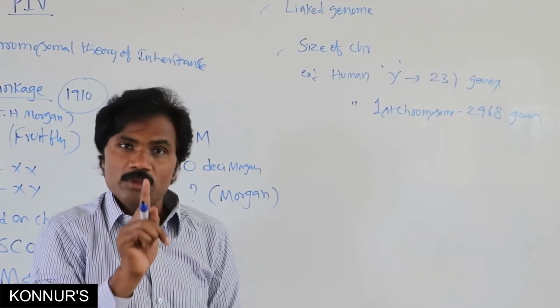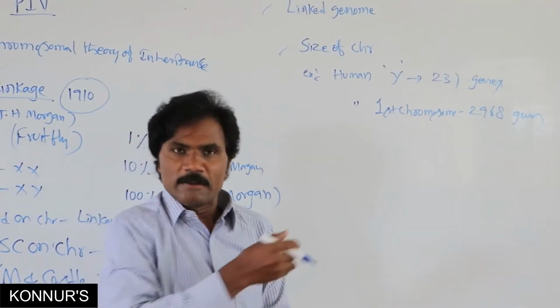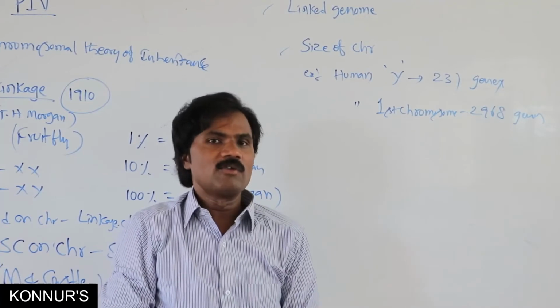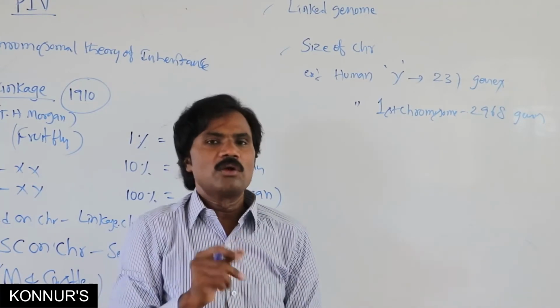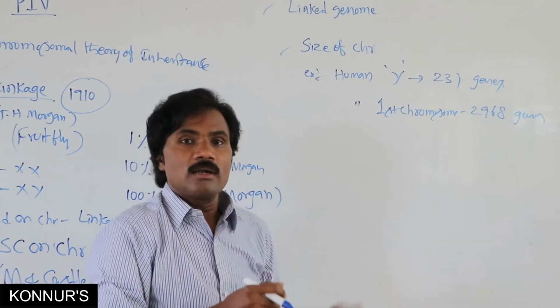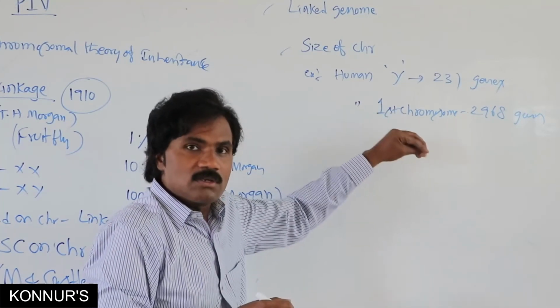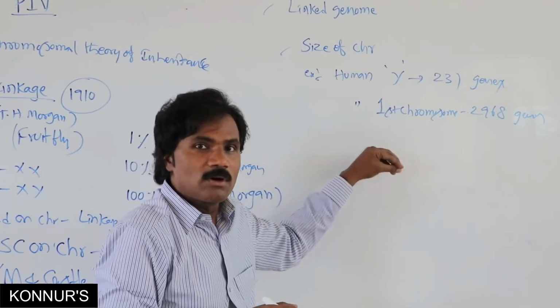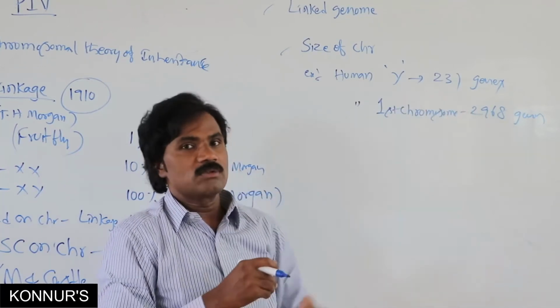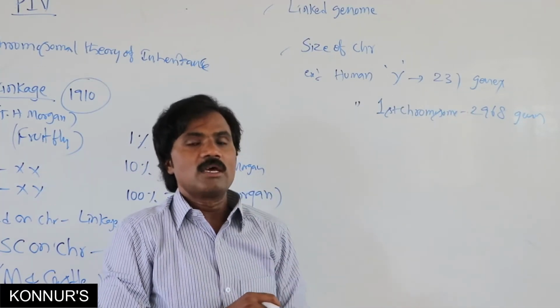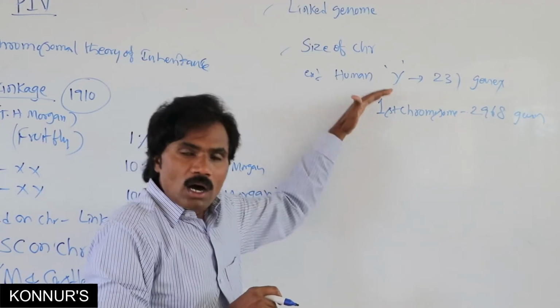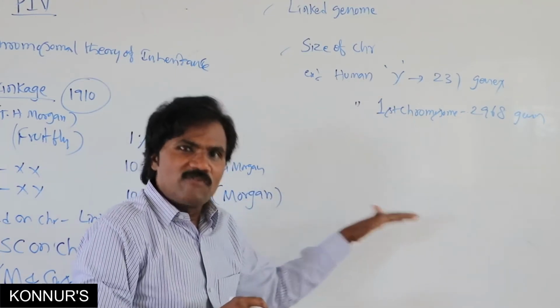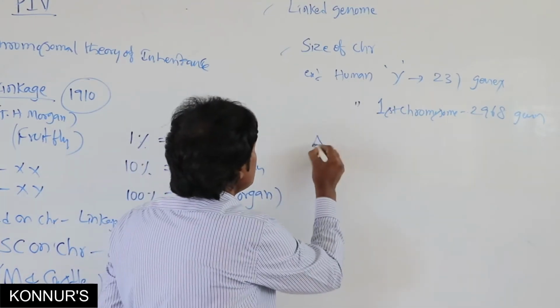In E. coli, only 1. In fungi, eukaryote, only 2. So the number of genes on a chromosome depends upon the linked genomes present. Then what is the arrangement of linked genes? Arrangement.